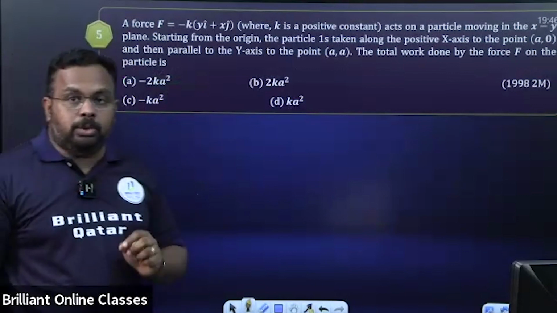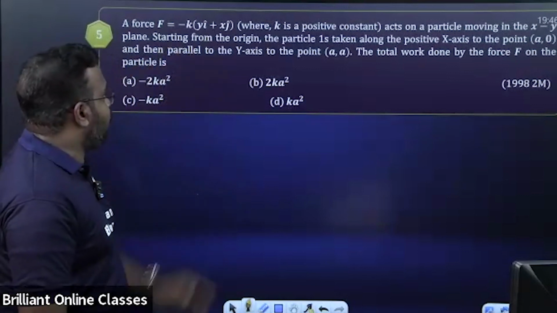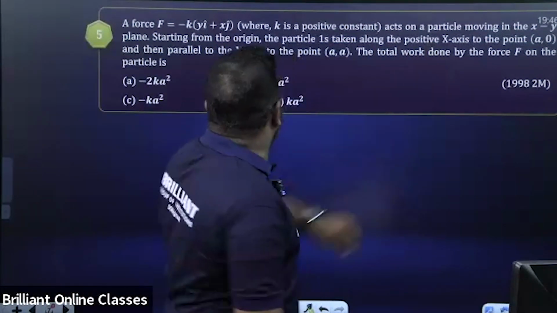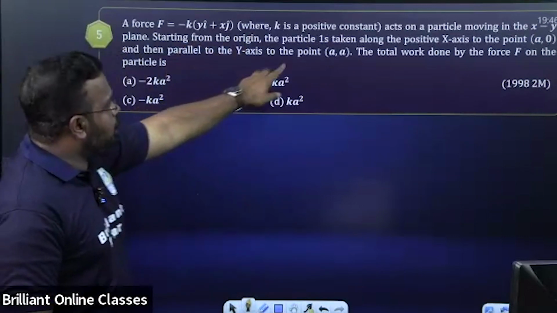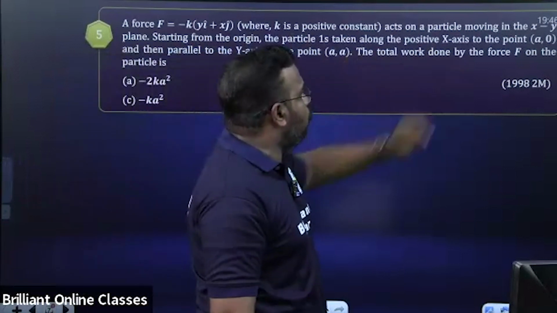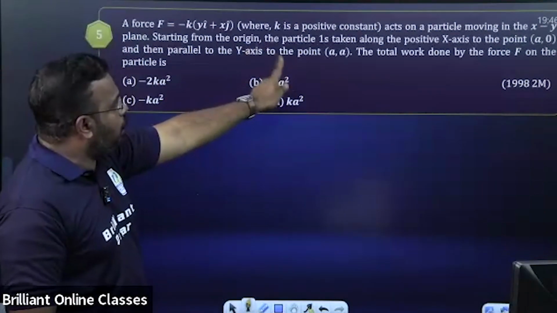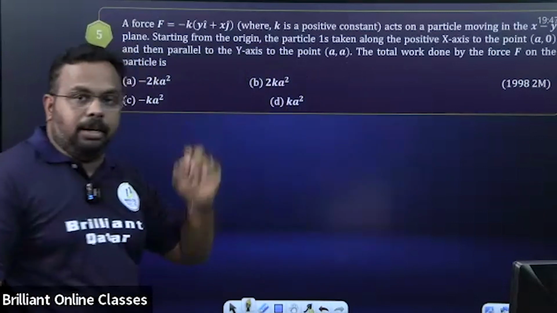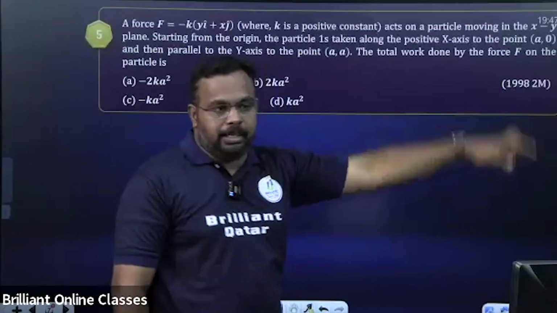Force F is equal to minus K into Y I cap plus X J cap, where K is a positive constant, acts on a particle moving in XY plane starting from the origin. The particle is taken along the positive x-axis to the point A, 0 and then parallel to the y-axis to the point A, A. The total work done by the force F on the particle is. This question was asked for the first time in 1998.